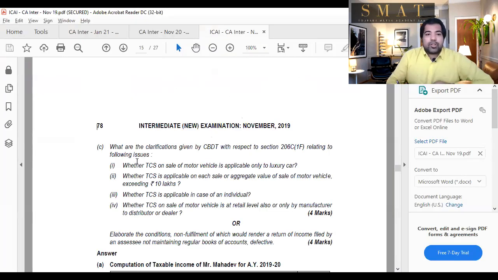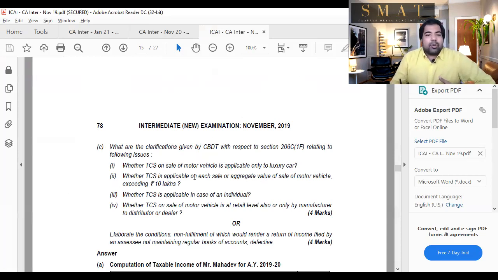Guys, this is a 4-mark question. What are the clarifications given by CBDT with respect to section 206C(1F) relating to the following issues? Whether TCS on sale of motor vehicle is applicable only to luxury cars. It is applicable on every car above 10 lakhs. So luxury car has not been defined. Every car above 10 lakhs.